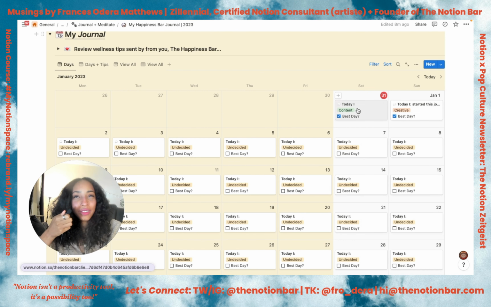Then you've got your view all, so journal entries, your weeks, your months, your quarters, your wellness tips, everything in one view. And if you are a database nerd, you could definitely check out the back end and see how everything is connected. This took me a very long time, but so worth it just to have over 3,000 people in this journal community, which is wild to me.